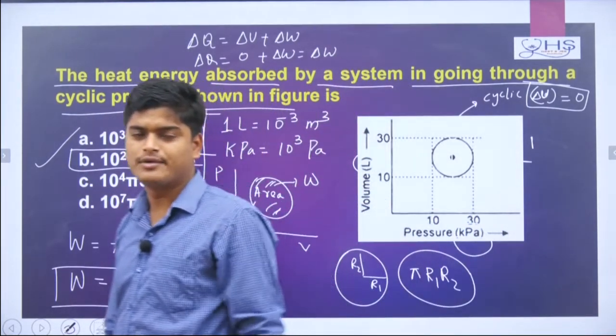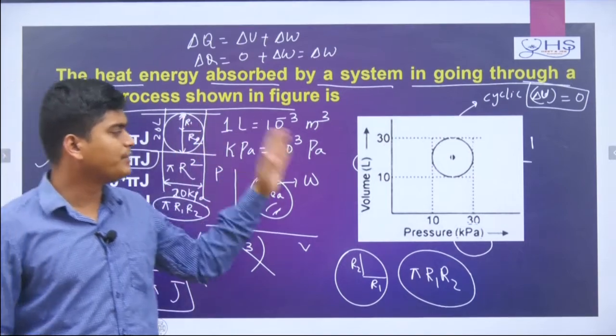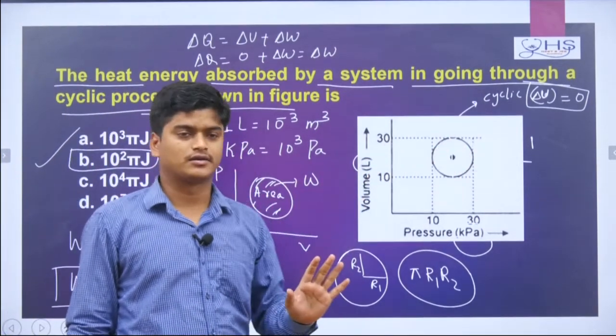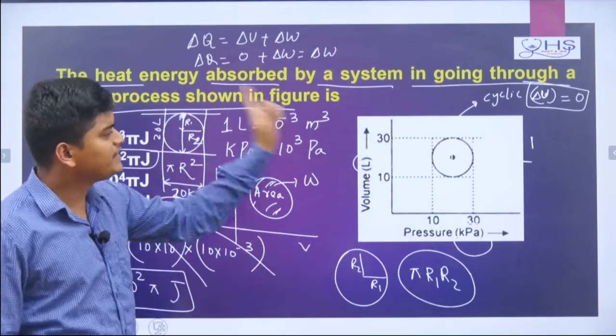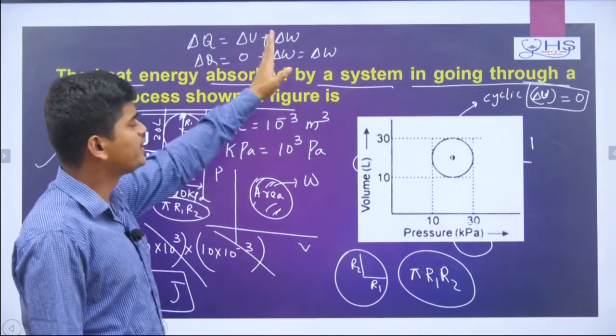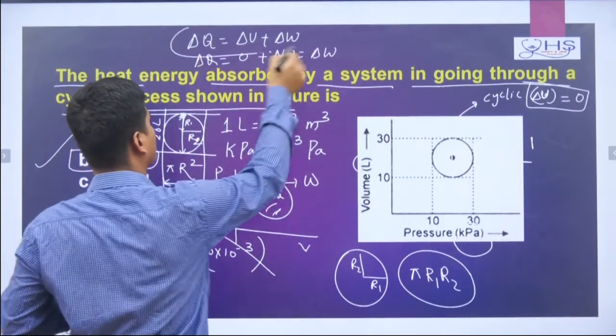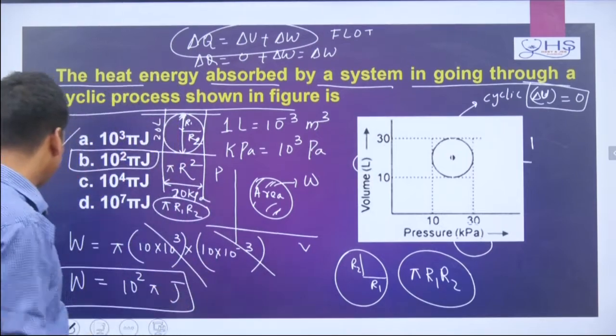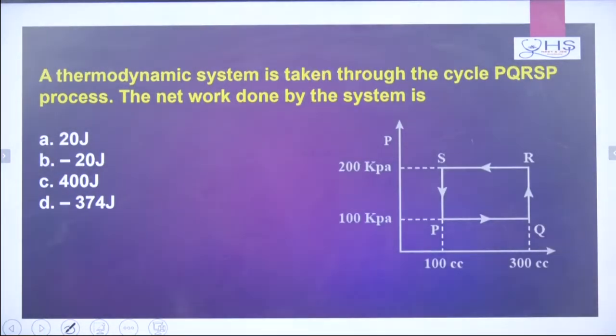So this is the idea, and always remember, when a PV diagram is given, the area under the graph will give you the work done. How to calculate work done? If it is a cyclic process, delta U will be 0 and the work done will be nothing but heat. This is according to the first law of thermodynamics.